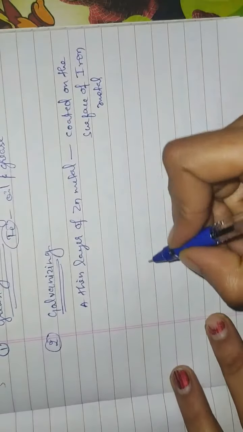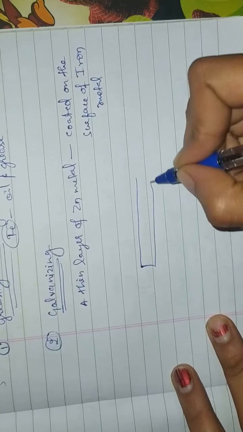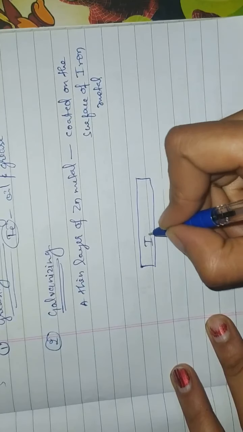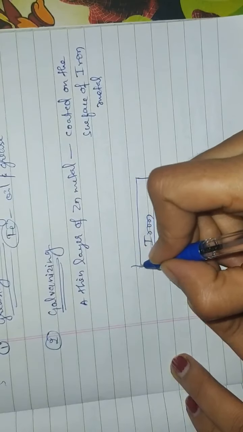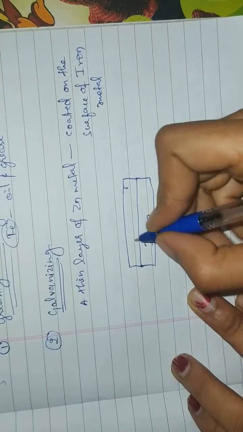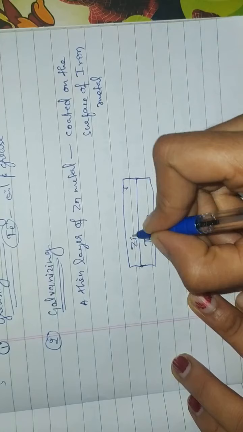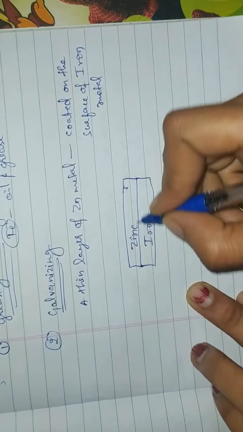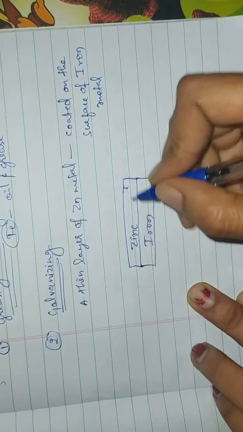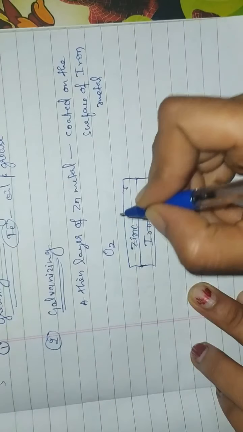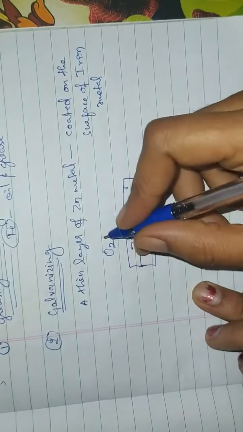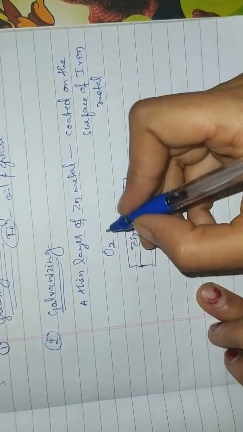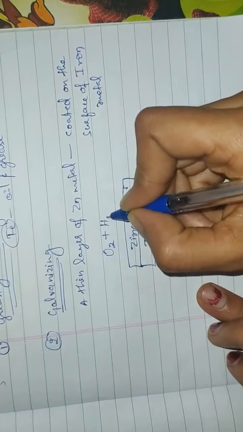Okay, see here, this is the iron metal. Above this iron metal, a thin layer of zinc is coated. Okay, when this metal is exposed to the atmosphere, oxygen and the water